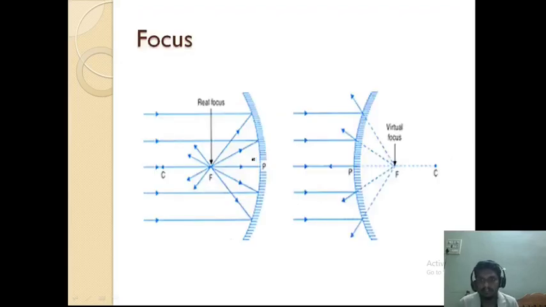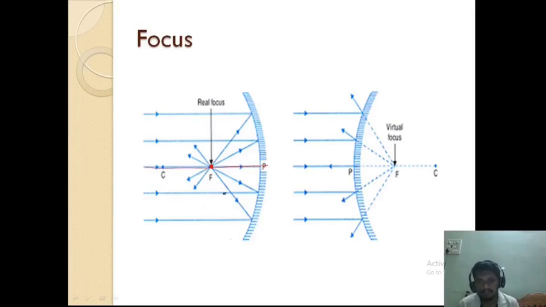This is a focus. What is a focus? Already in the basic terminology we have discussed what a focus is. When a parallel beam of light, where every ray is parallel to each other and also parallel to the principal axis, is incident on this concave mirror, then after reflection the light rays come to a focus at a point on the principal axis.